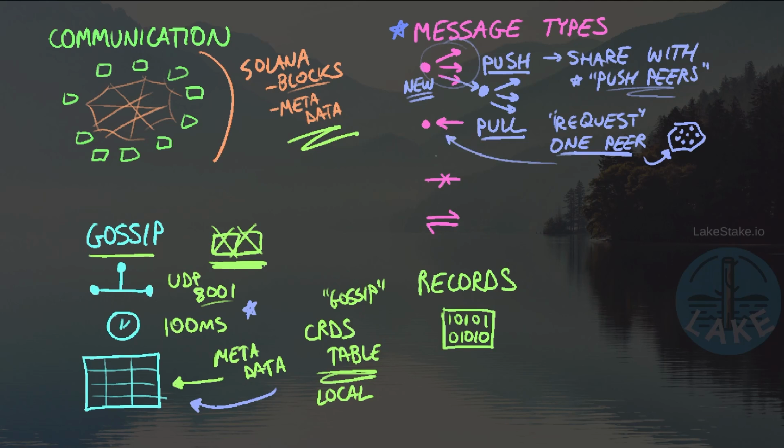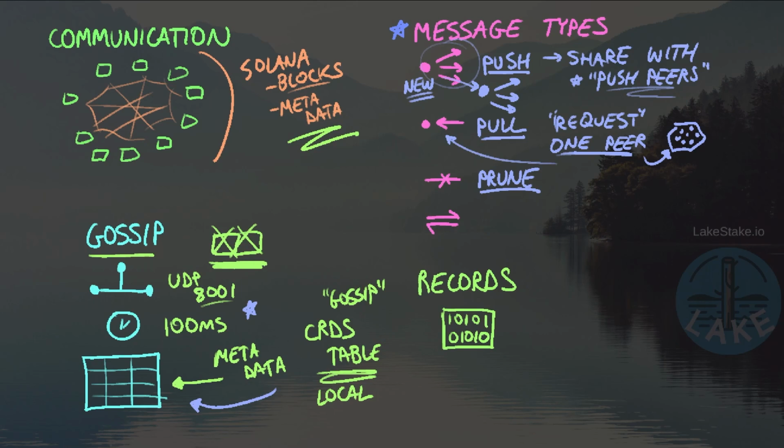Those are going to be the 2 primary message types that help to propagate information and to discover information thanks to gossip. But we do have a couple of other message types. We also have a prune message type. This would be in the case when somebody doesn't want to be push peers with somebody else.